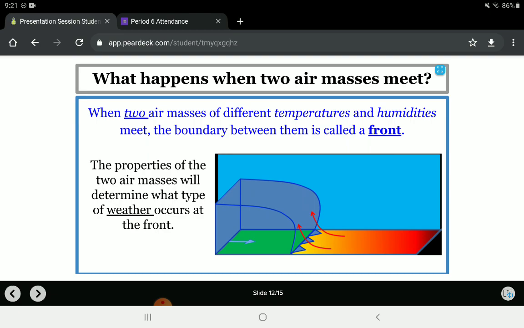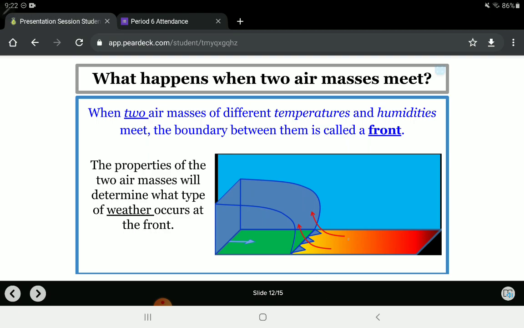So when you look at these two air masses, the blue means cool. So that's going to be your cool or cold air mass. And then the red is going to be warm. So remember that warm air will rise. Cold air wants to stick towards the ground. So you see this wedge shape, like a wedge heel sort of shape. Maybe you don't see it, but that's okay. You see the arrow, it's moving forward. It's going to force that warm air up. So the cool air forces the warm air up.